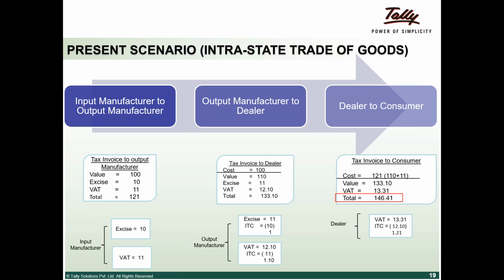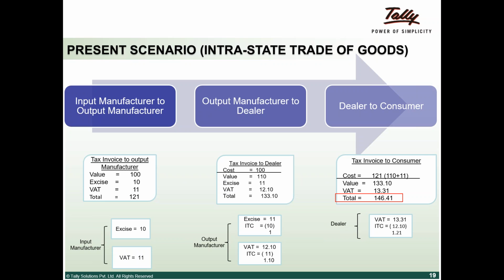Now, when the input manufacturer raises a tax invoice on the output manufacturer, how does it look? Basically, his value is 100. I'm assuming that in all the cases it is 10% excise duty and 10% VAT which is applicable here. In the first tax invoice, to the output manufacturer, the value is 100, excise duty is 10, that is 10% of that, and VAT is again 10% on value plus excise duty, which is 11. So the total value of the invoice raised to the output manufacturer is 121.